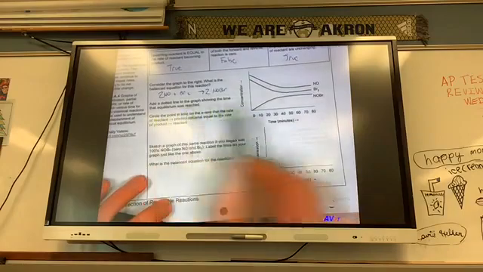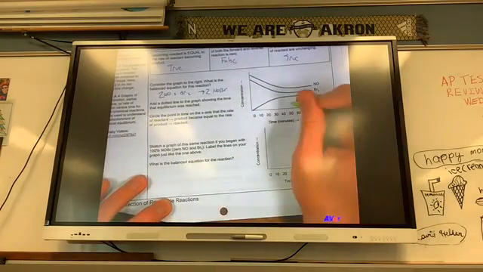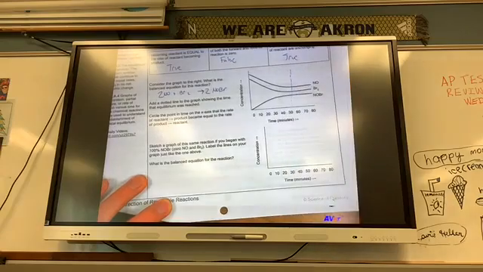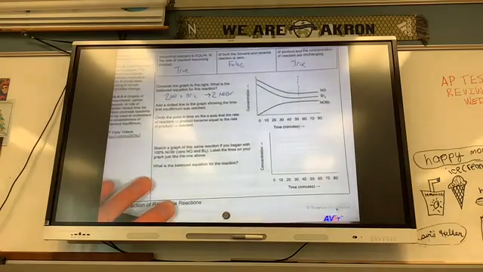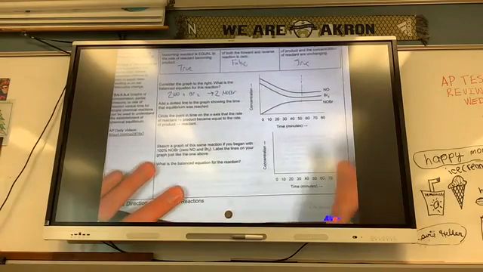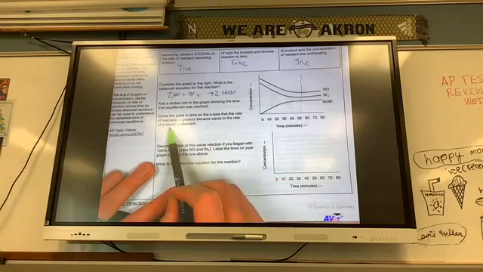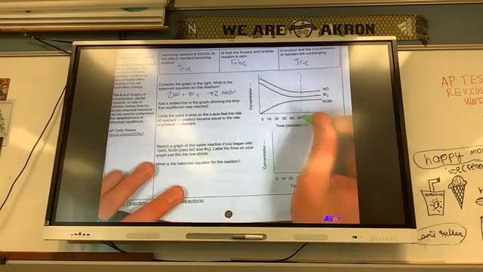Add a dotted line to the graph showing the time where equilibrium was reached. Well, I would say right about there, where they go parallel. Circle the point in time on the x-axis that the rate of the reactant going to product became equal to the rate of the product going to reactant. Well, that's kind of silly. It's going to be the same.